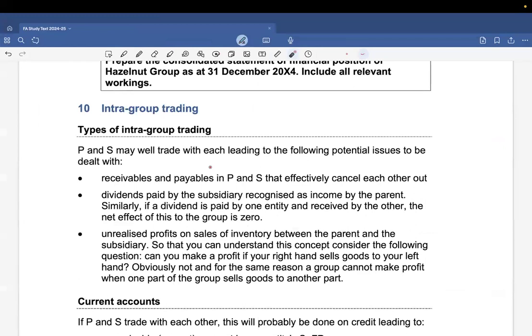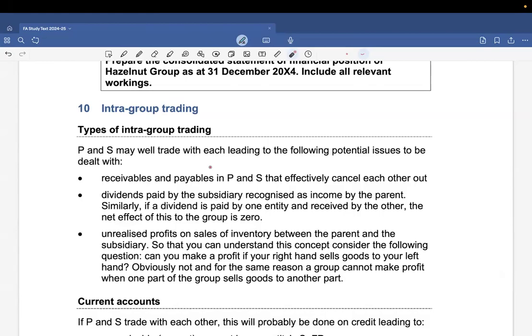Okay. Next topic is intra-group trading. So, what is intra-group trading? Intra-group trading happens when you are doing business with your own subsidiary or parent. Any transaction that happens between the parent and the subsidiary is called an intra-group trading.